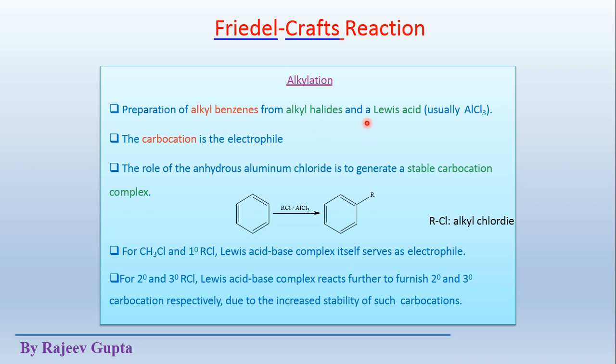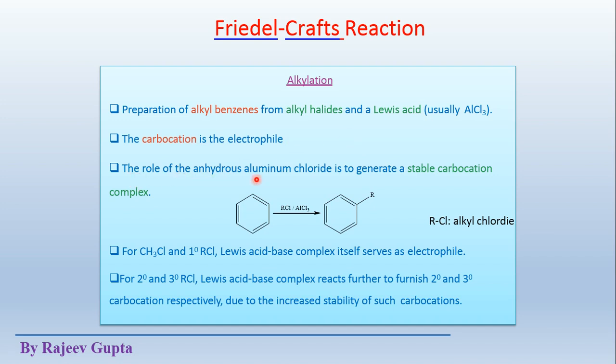Initially, these alkyl halides and Lewis acids react with each other and form a carbocation as electrophile. So this alkyl group will be converted into a carbocation, a positively charged ion. This is one method where a Lewis acid is used. There are some other methods also, which we will see in the next slide.